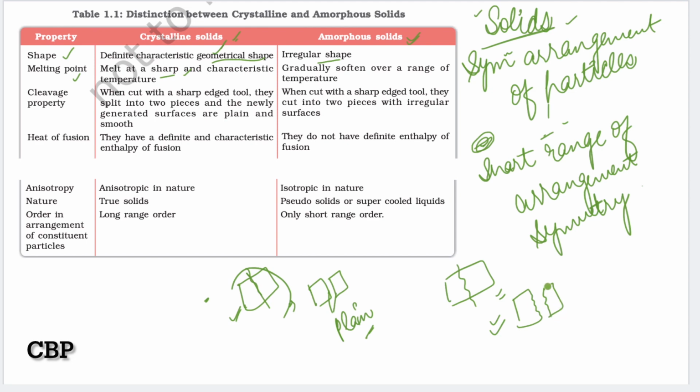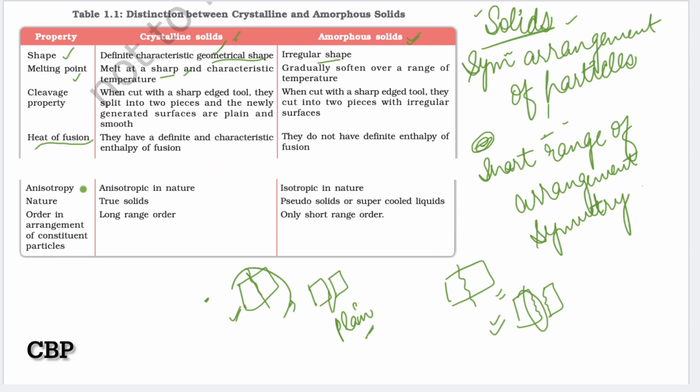That's why the irregular cleavage or irregular surface is there. And the fourth property is heat of fusion. Crystalline solids have a definite and characteristic enthalpy of fusion, and amorphous solids do not have a definite enthalpy of fusion. Again, the reason is the same, the arrangement of particles.